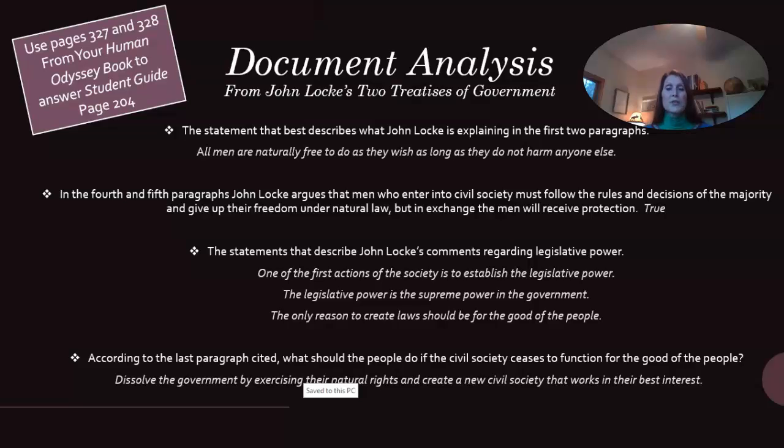And then the statements that describe John Locke's comments regarding legislative power. One of the first actions of the society is to establish the legislative power. The legislative power is the supreme power in government, and the only reason to create laws should be for the good of the people. And then according to the last paragraph cited, what should the people do if the civil society ceases to function for the good of the people? And that would be to dissolve the government by exercising their natural rights and create a new civil society that works to their best interest.